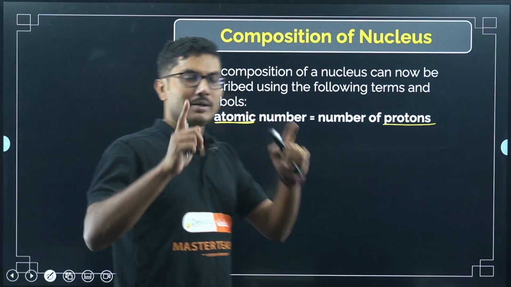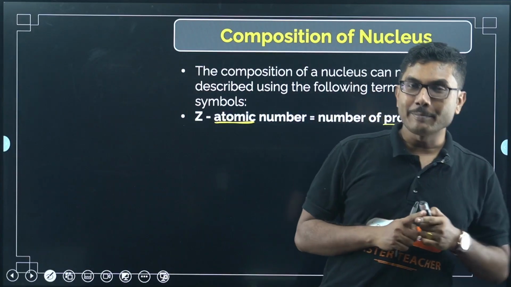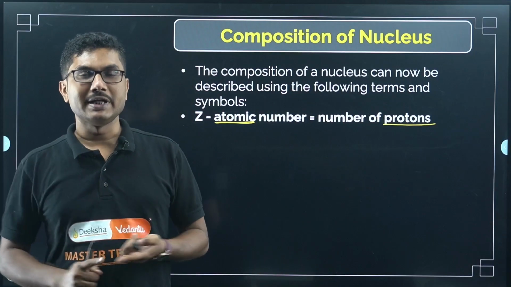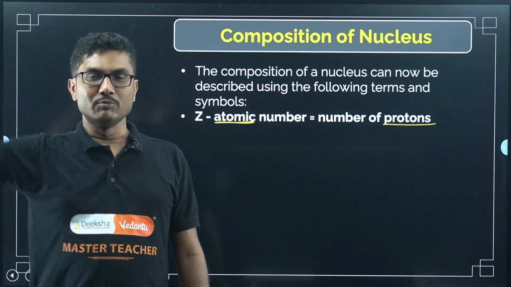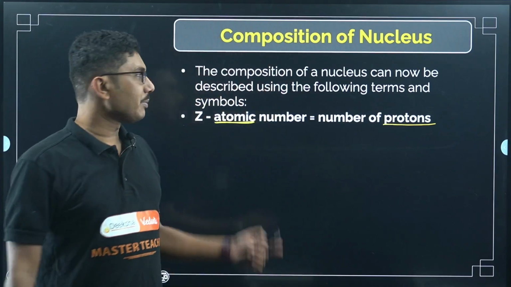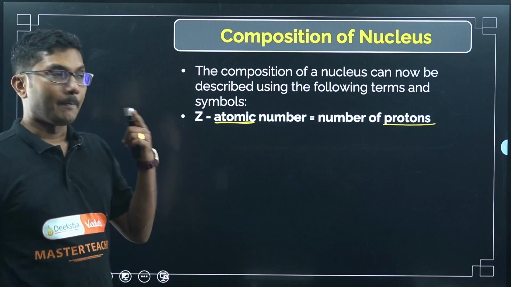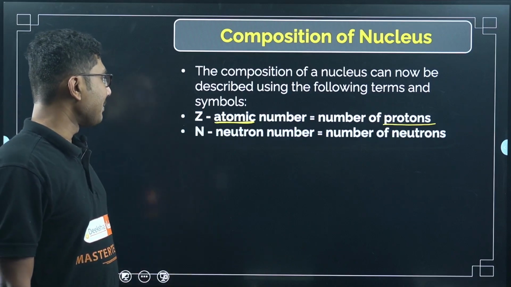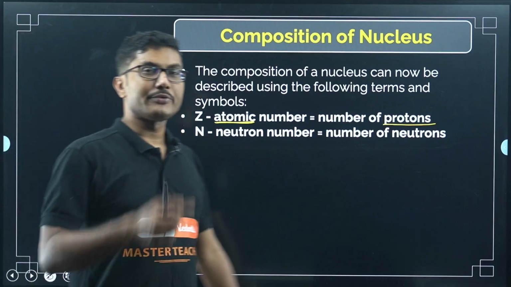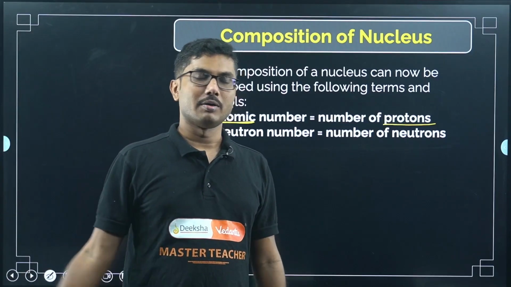An element will have the same atomic number no matter where you dig it up, from India, from Earth, from the moon, or from anywhere else in the universe. The atomic number will remain the same, but the number that may vary is the neutron number. The number of neutrons can change from place to place.